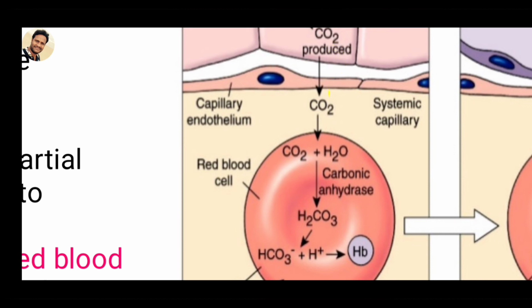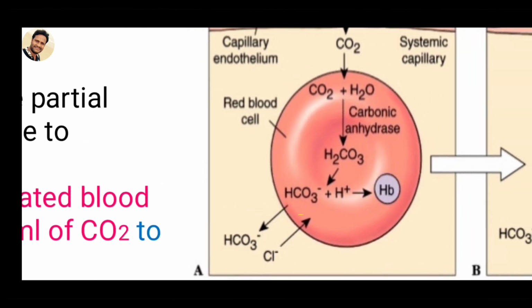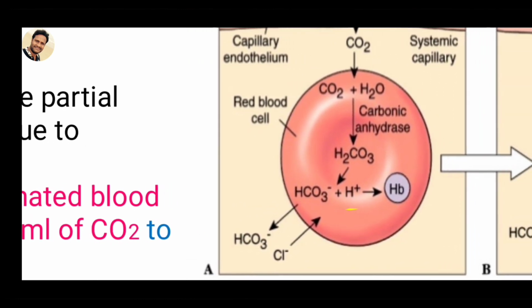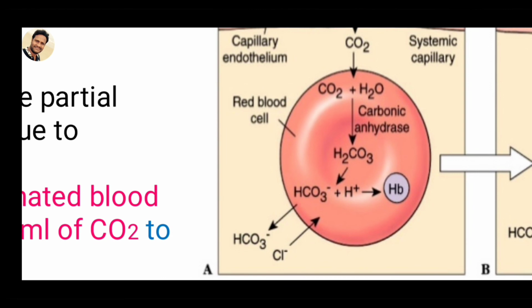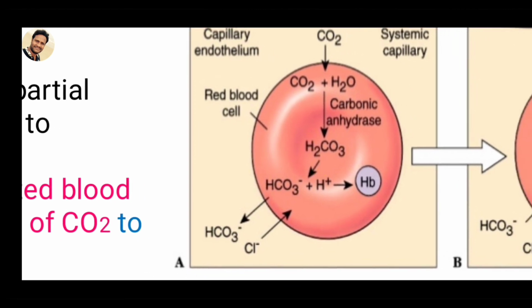It combines with water molecules, forming carbonic acid, H2CO3, which dissociates into two forms: HCO3 minus and H plus hydrogen ions. HCO3 minus is the negative charge in the RBC.